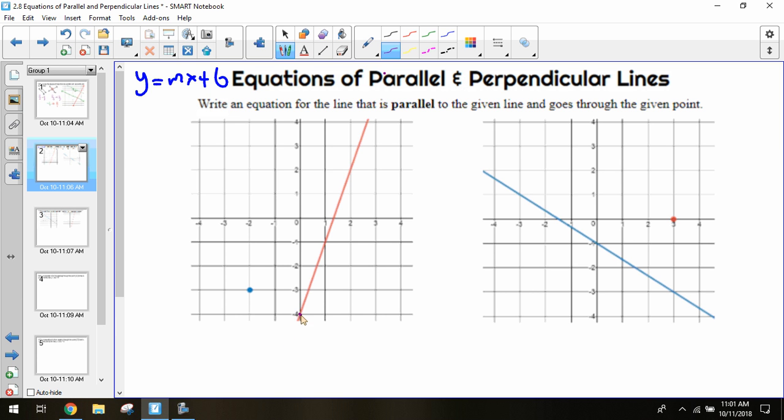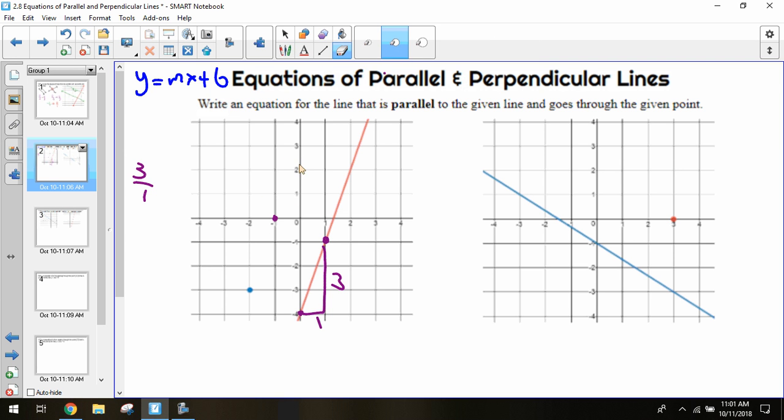If I start at (0, -4) and then go to (1, -1), looking at my rise and my run, that's a rise of 3 and a run of 1. Parallel lines always have the same slope, congruent slopes. That means my parallel line is also going to have a slope of 3 over 1. So from my given point, I can go up 3 over 1, just like I did.